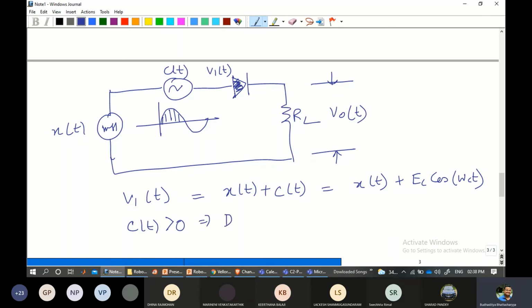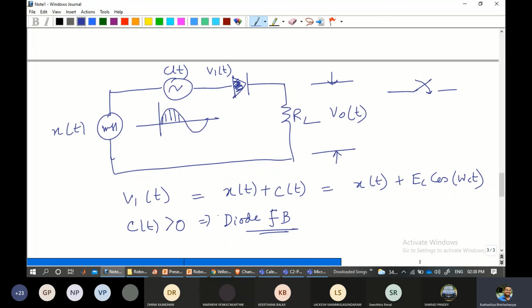So in this case the diode will be forward biased. These terms are a little alien to you, I know, but you can imagine this is a switch, something like a toggle switch. It will come up and down based on whether the trigger is positive or negative.